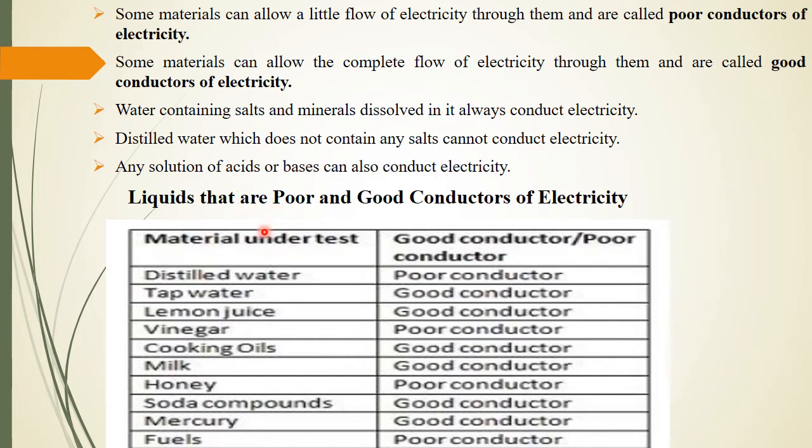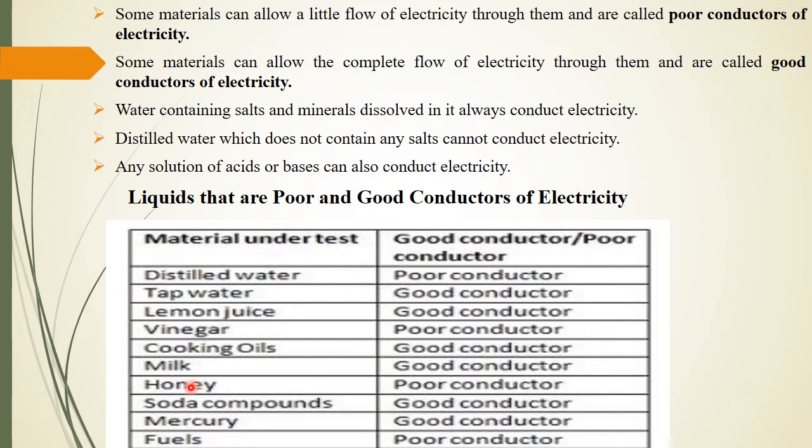Now let us discuss some poor and good conductors of electricity. Distilled water is a poor conductor of electricity because, as we have learned just now, it does not contain any salts. Tap water is a good conductor of electricity. Lemon juice is a good conductor. Vinegar is a poor conductor. Cooking oil, good conductor of electricity.